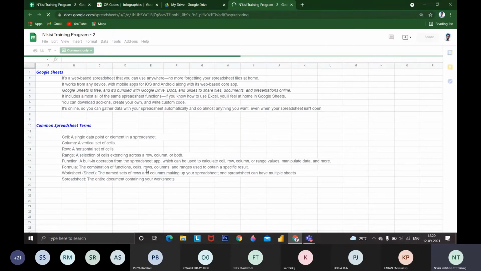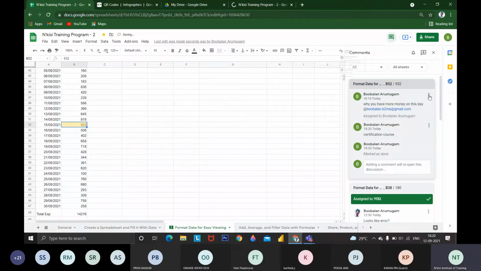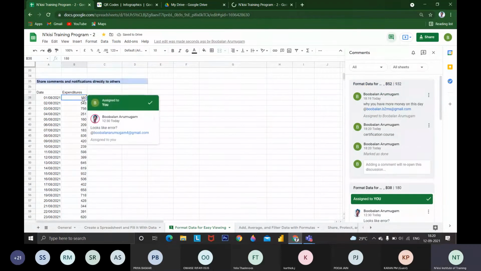Why you have done more expenditure on August 15, that is what they have asked, and I have to give a justification. Okay, we can say certification courses, whatever the reason. For example, I say a certification course, I spent more money. Like that we can reply and resolve this issue. If the issue is resolved, the comment will no longer apply. Okay, there is a comment still applying, looks like an error.